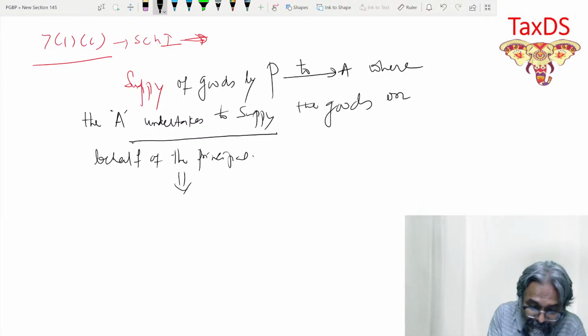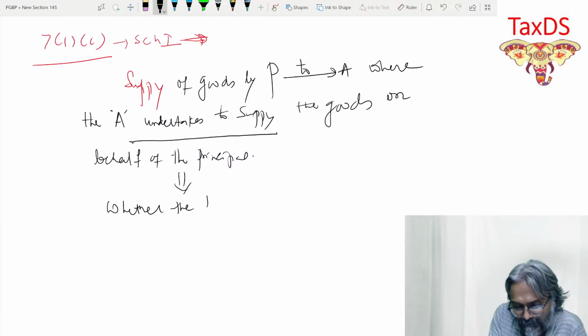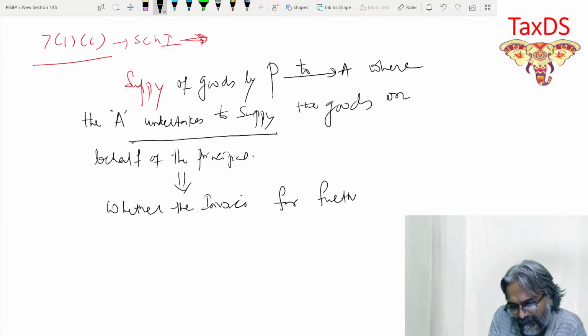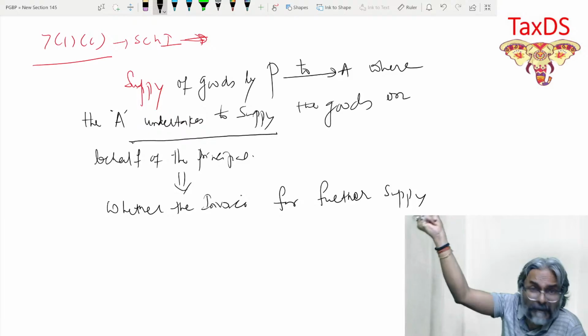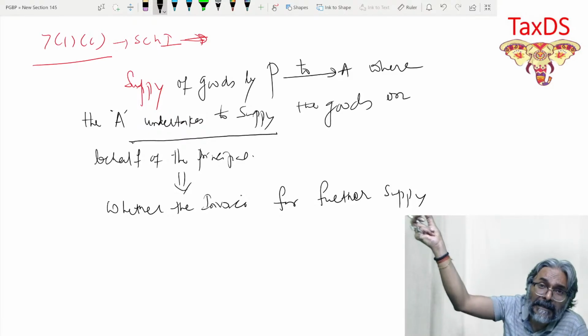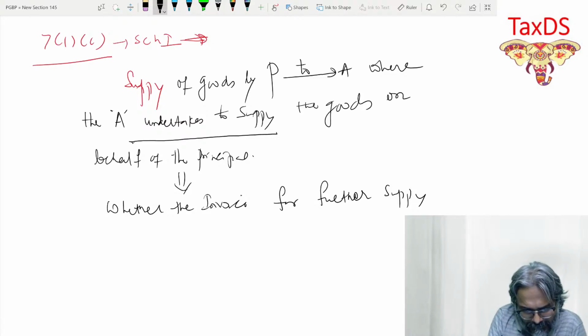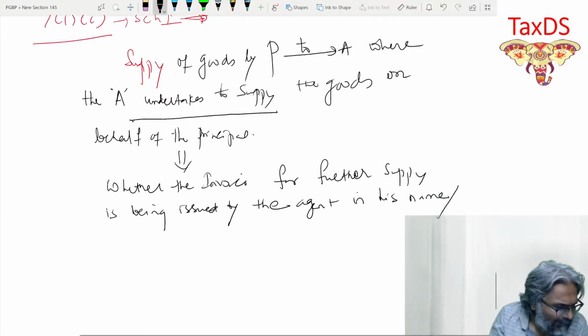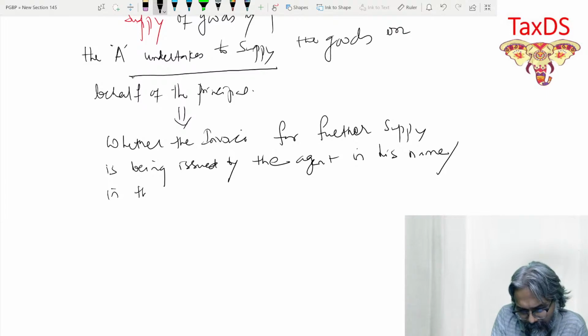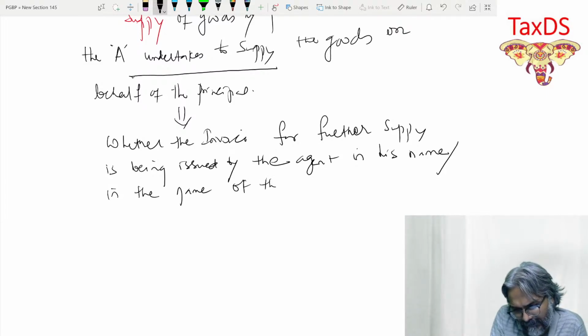The question is whether the invoice for further supply, meaning after the agent has received the goods, thereafter the agent will do a further supply, is being issued by the agent in his name, or in the name of the principal.